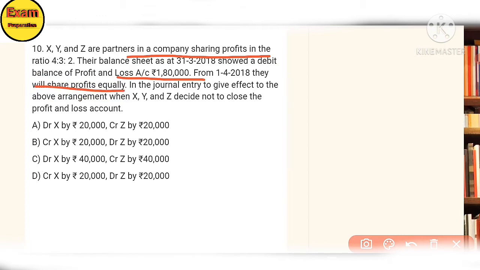Give the journal entry giving effect to the above arrangement when X, Y, Z decide not to close the profit and loss account. There is one mistake: profit and loss is now shared equally. So what do we have to do? Find out that profit and loss account shared in 4:3:2.